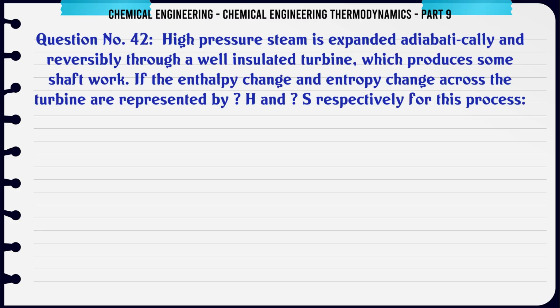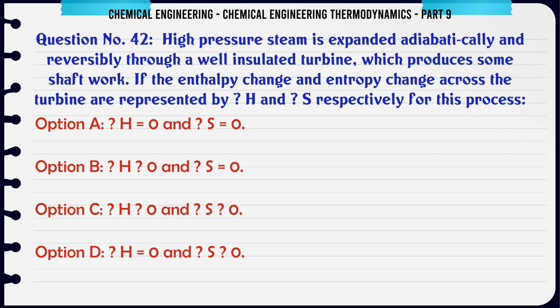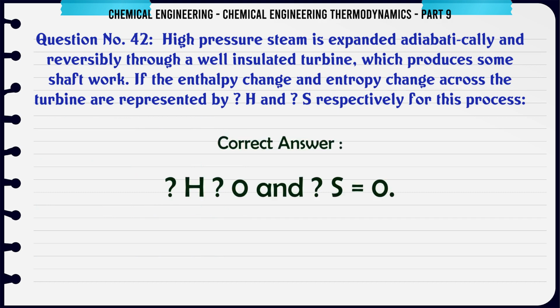High-pressure steam is expanded adiabatically and reversibly through a well-insulated turbine which produces some shaft work. If the enthalpy change and entropy change across the turbine are represented by ΔH and ΔS respectively for this process, the options are combinations of ΔH and ΔS being less than, equal to, or greater than zero. The correct answer is ΔH < 0 and ΔS = 0.